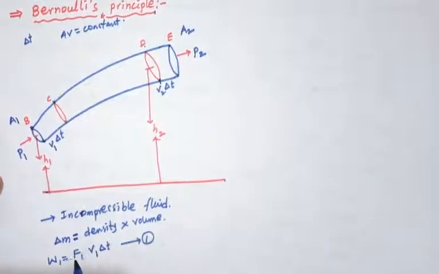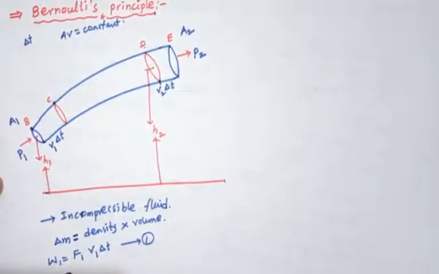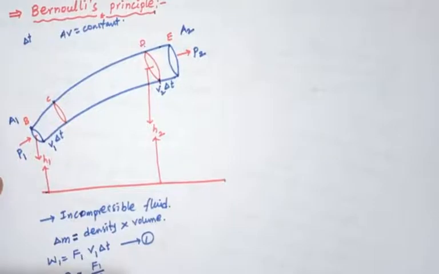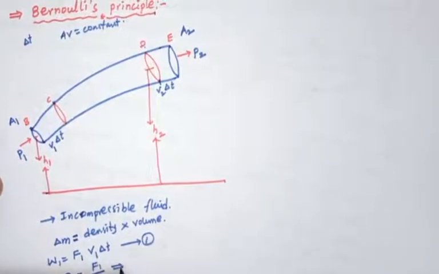Now pressure equals force by area, so the force F1 equals P1 into A1.